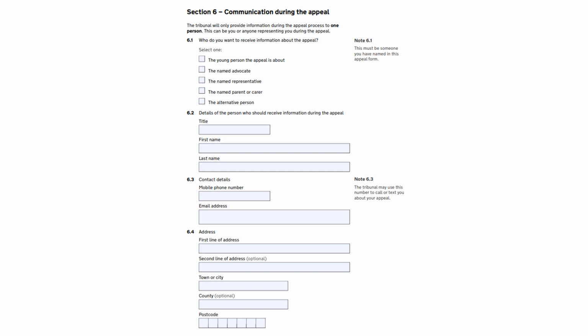If you have an email address, it's important to include this, as the Tribunal usually sends information via email. But if you find it particularly difficult to make or receive emails, complete your postal address and leave the email address blank.